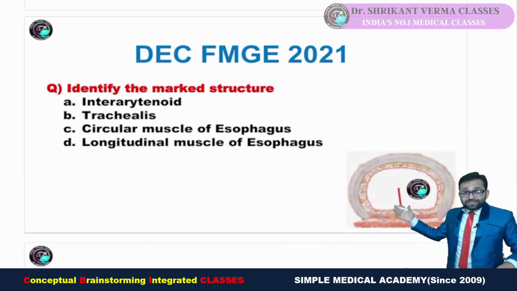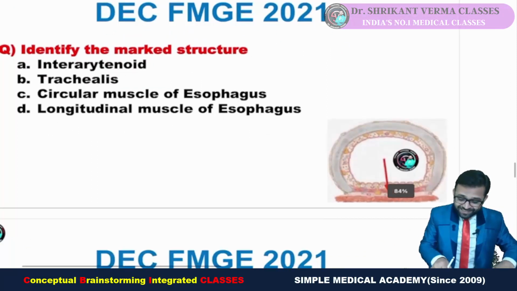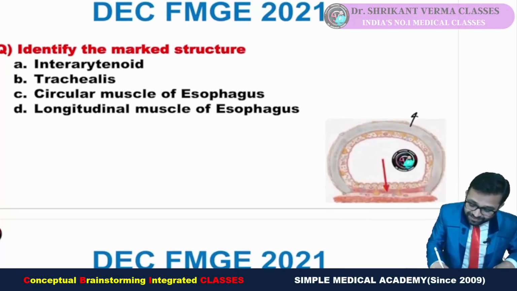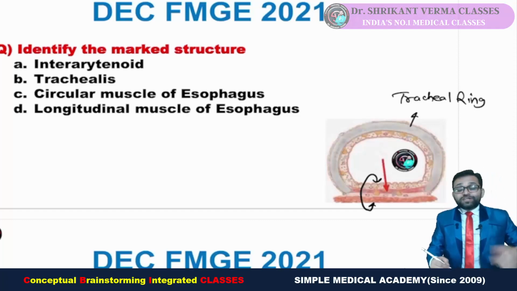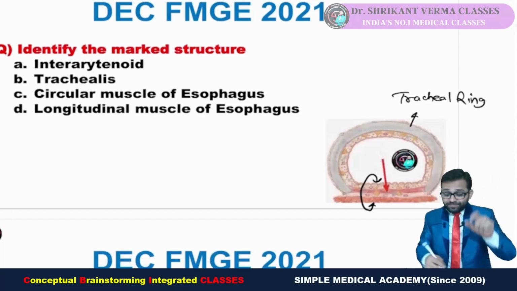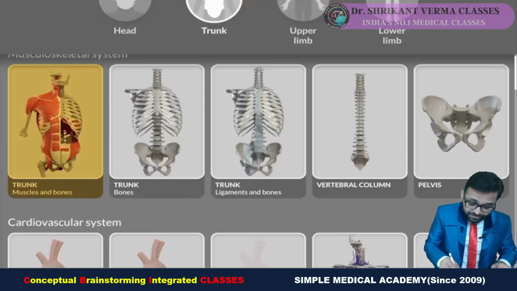Now you can see another question, December FMG 2021, identify the marked structure. This is a question from the first MBBS. See here, this is our C-shaped cartilage, that is nothing but our tracheal ring. And you can see there is one muscle on the posterior side. The tracheal rings are C-shaped. I am showing you with proper three-dimensional orientation.